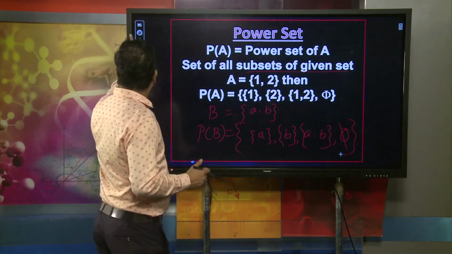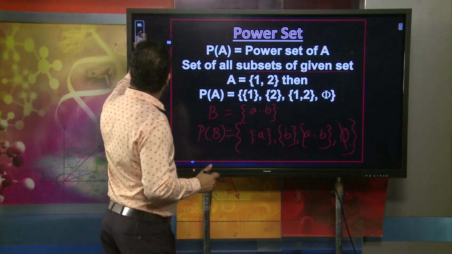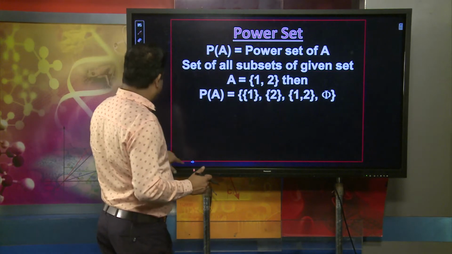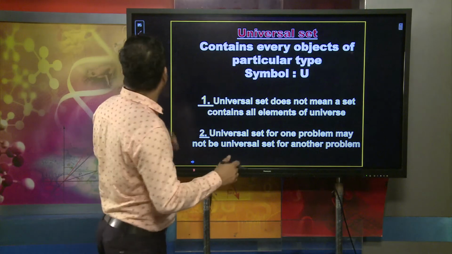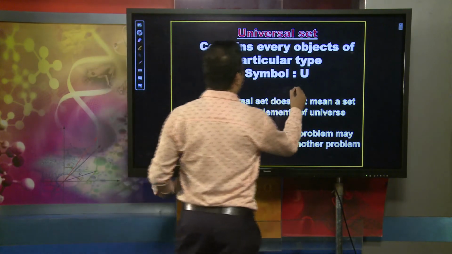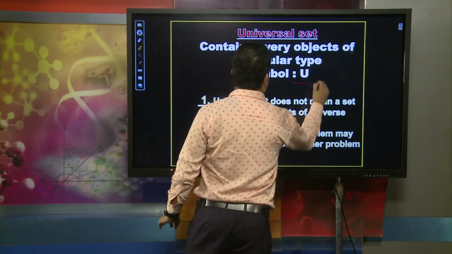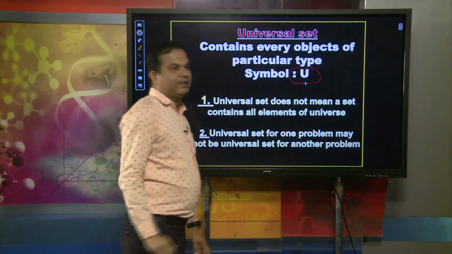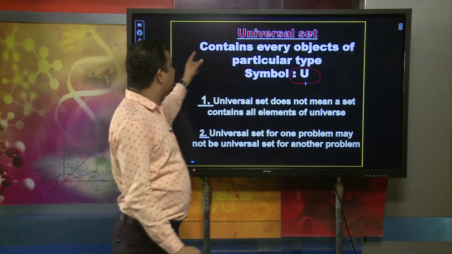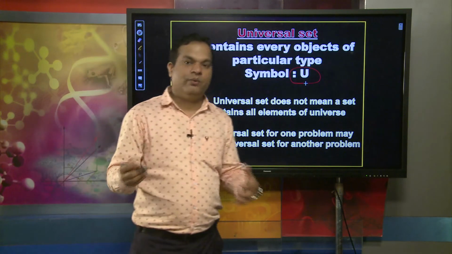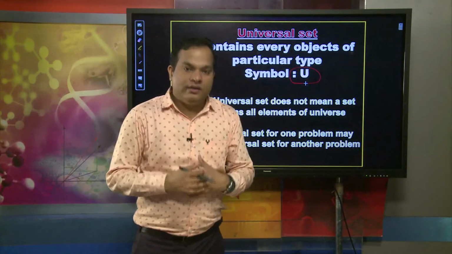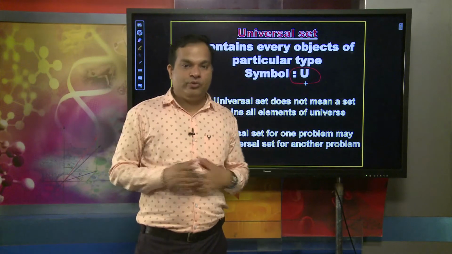Now another category of set is the universal set. The universal set is a very important thing, and in general we symbolize it as U. Universal set means it contains every object of a particular type in a particular context. When we combine all sets, it becomes a universal set.